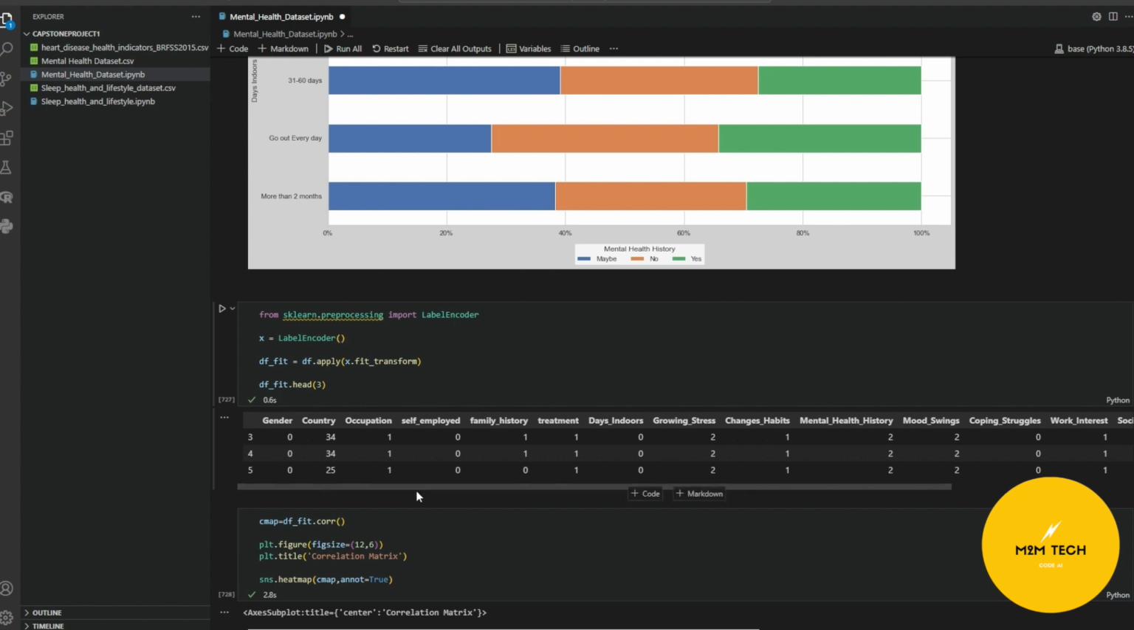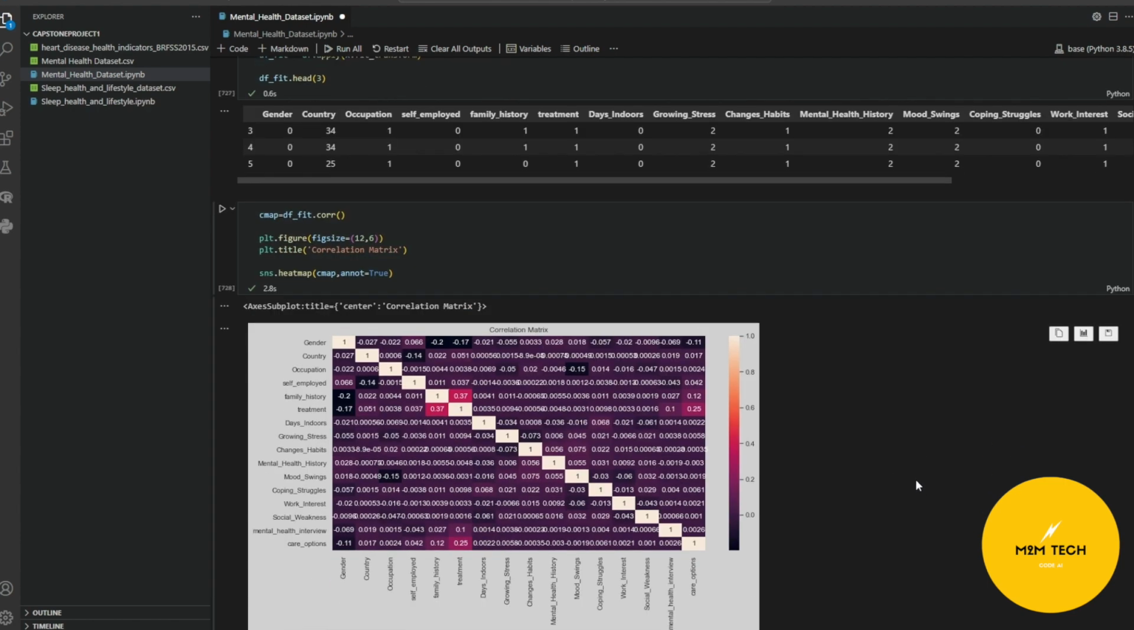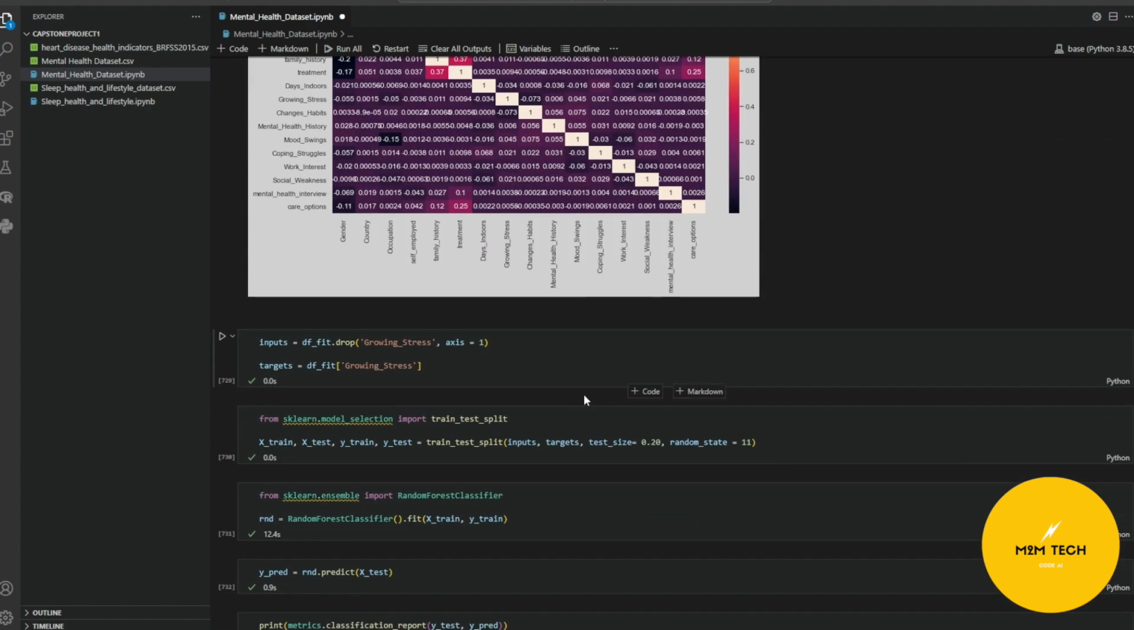First, we are encoding categorical values to numerical ones. So we can start, we use the label encoder, which is the one that is encoding the categorical values. Then we are checking our correlation matrix to see if there are any values which are highly correlated. So if there were, we would exclude them from the analysis. We don't see any. So for inputs, we are removing the growing stress, which is our target. So we are splitting the data set into training and testing ones.